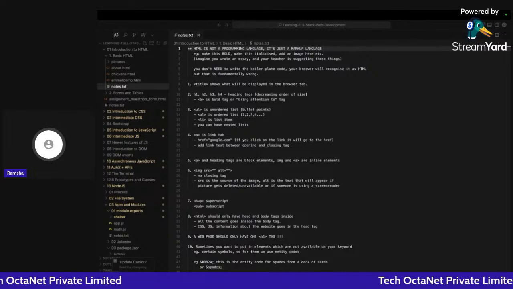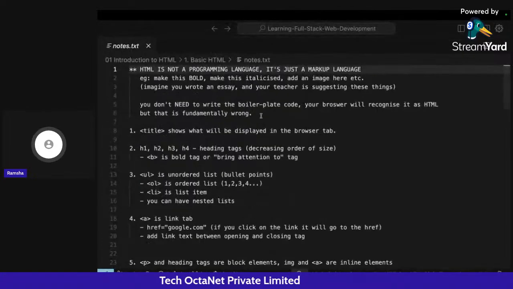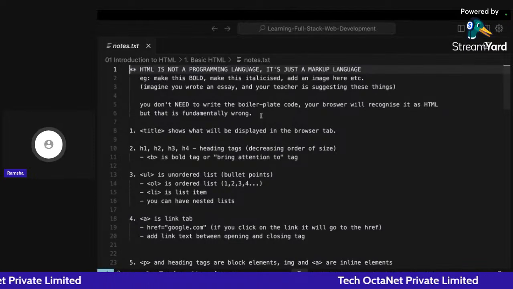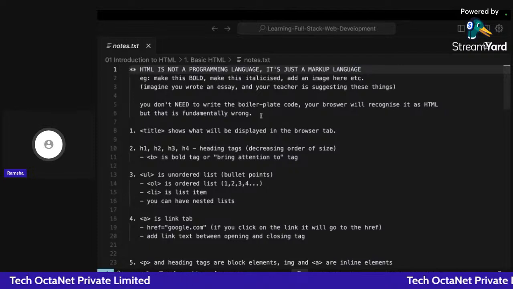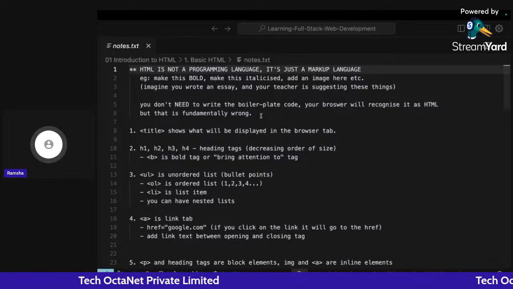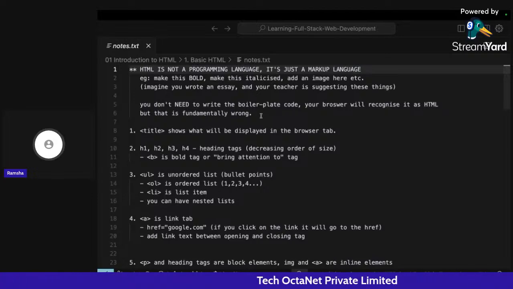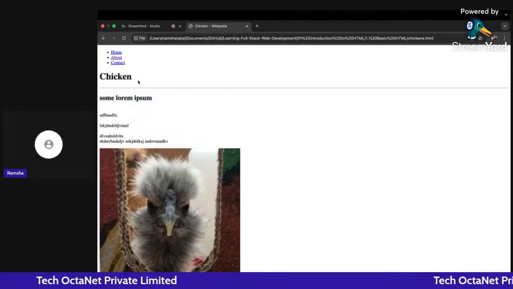So what exactly is HTML here? Let me just zoom it a little bit. HTML is a programming language. It's not a programming language. Why? Because there are different types of languages. For example, C++ is an executable language. You need a compiler for running the programs that you write in C++, and the similar case is for Java also. But HTML is not considered a programming language, it's simply a markup language. And what exactly does markup language mean?